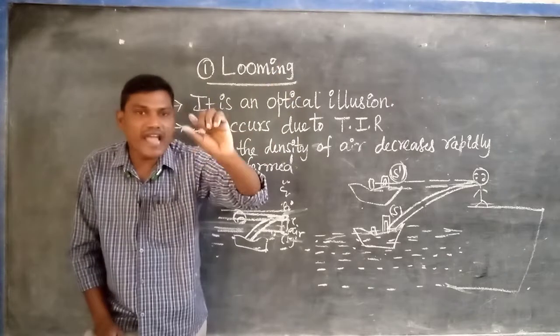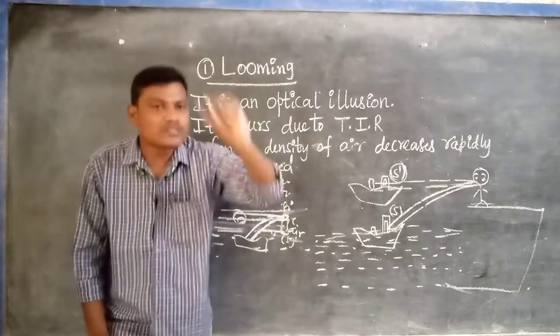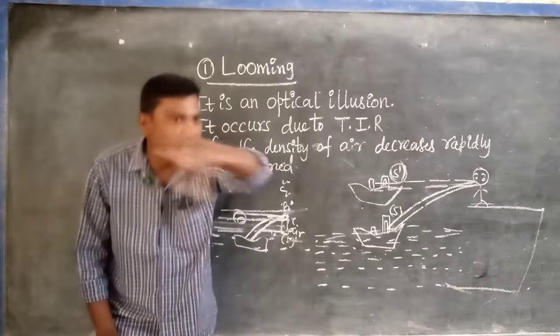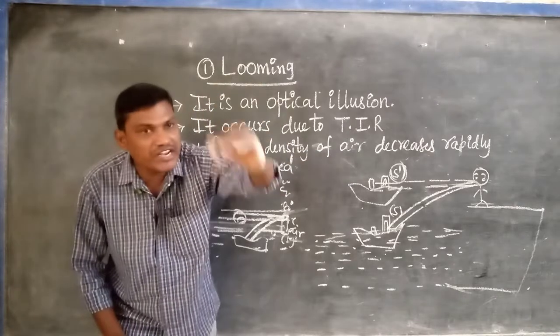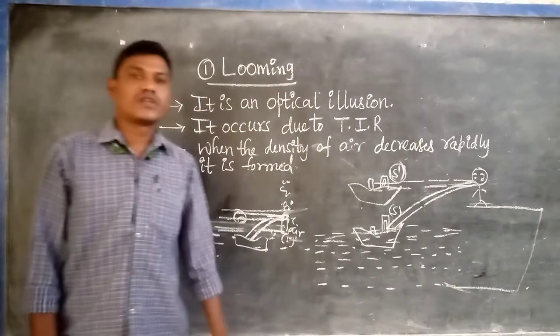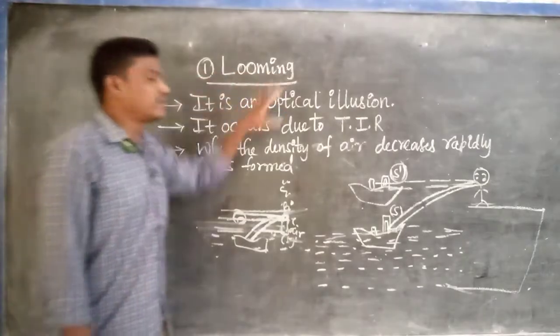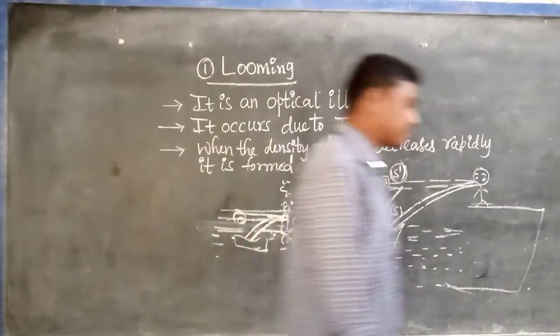At that time TIR occurs, and so the ship does not appear to be on the water, it appears to float slightly in the air. That is called which process? Looming. It is an optical illusion.